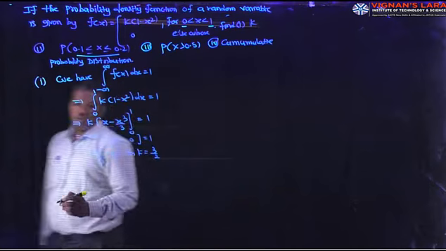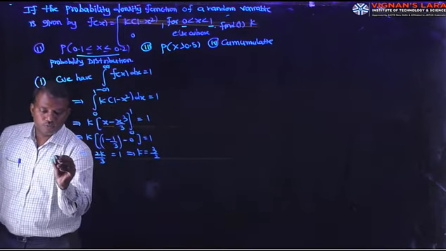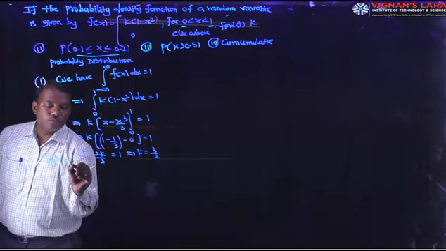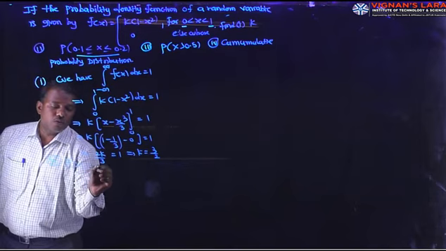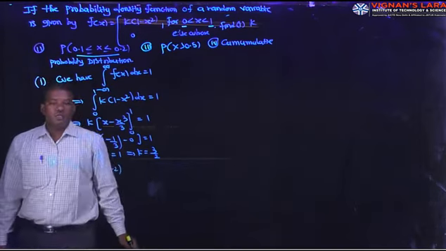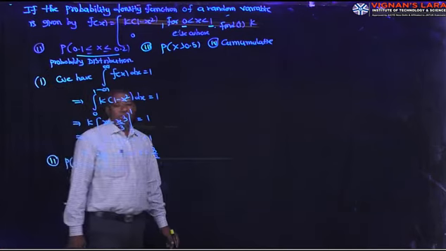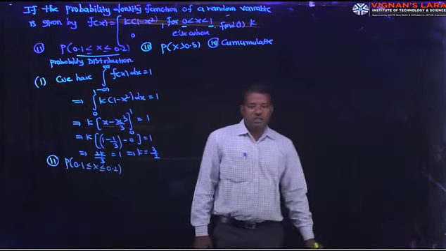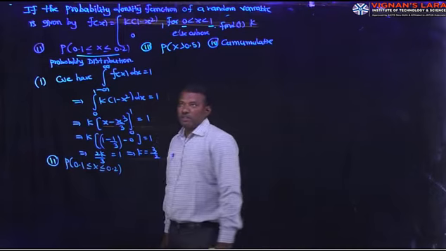Then coming to the second bit, P of 0.1 less than or equal to X less than or equal to 0.2. We know the properties. P of a less than or equal to X less than or equal to b is integral a to b f of x dx.